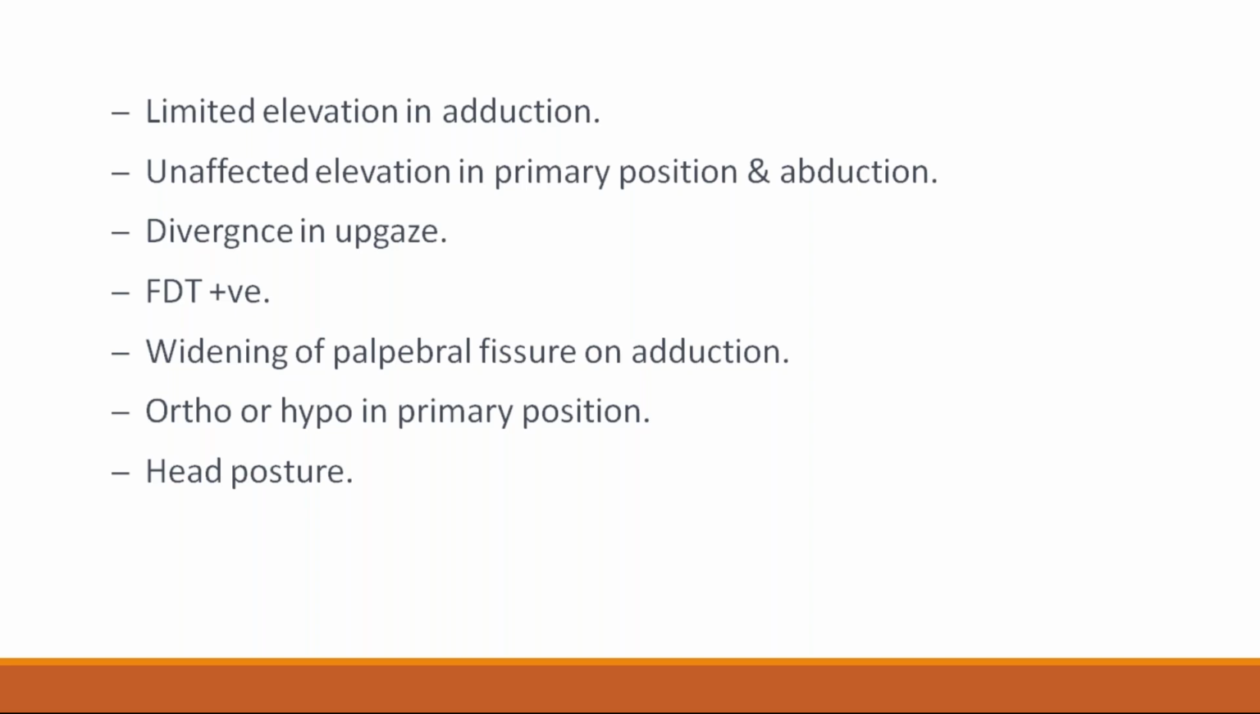There is also widening of the palpebral fissure on attempted adduction, whereas in Duane retraction syndrome, on attempted adduction there is narrowing of the palpebral fissure. There is ortho or hypotropia in primary position, and abnormal head posture. These are the features of Brown syndrome: limited elevation in adduction, widening of the palpebral fissure in adduction, positive forced duction test, unaffected elevation in primary position and abduction, divergence in upgaze, and abnormal head posture. They are the clinical features of Brown syndrome.